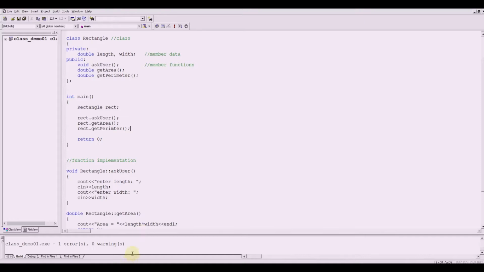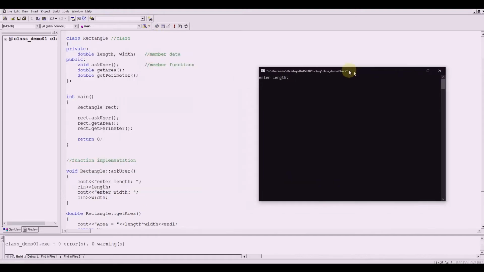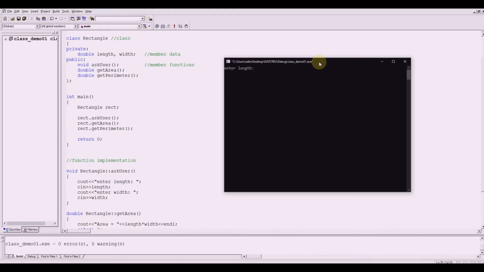We still have one error, perimeter. Okay, so run. Enter length, say 5, enter width 2. That would yield area 10 and perimeter 14.